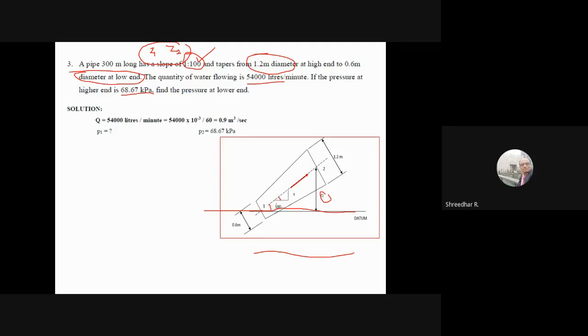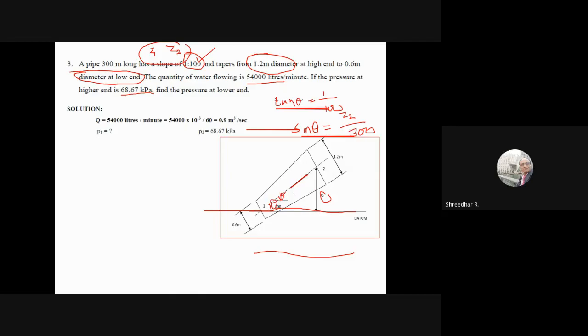Sin theta is z2 by 300, where this length is 300 meters.